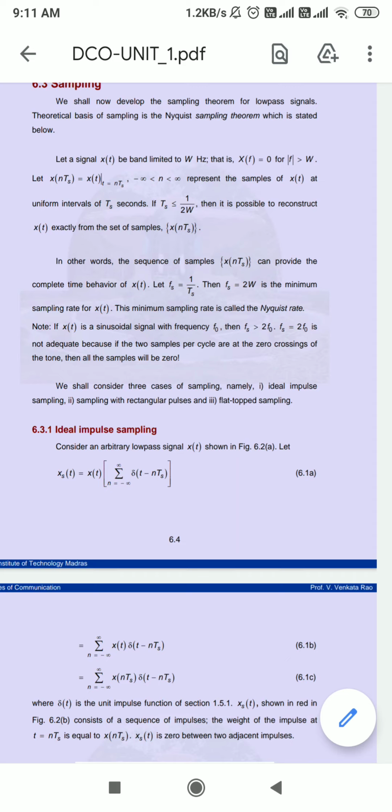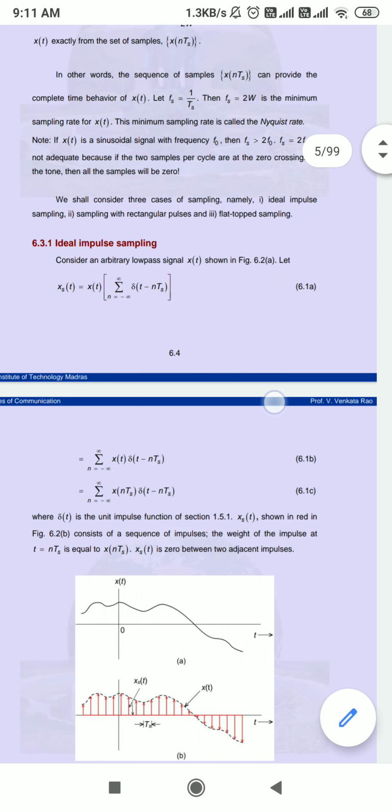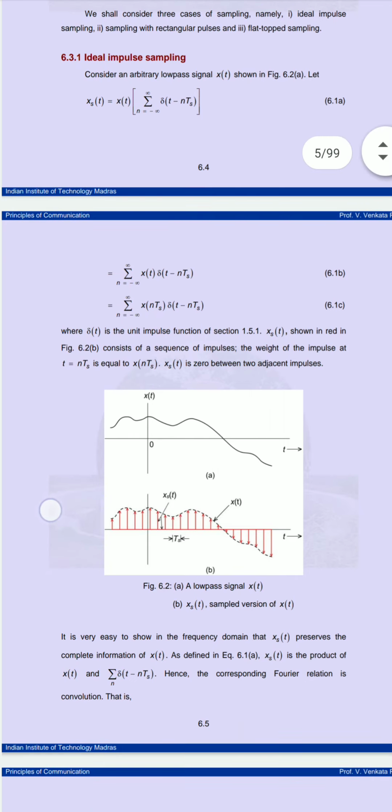Firstly we will see how we do the sampling for the ideal impulse function. Let's consider we have the low pass signal x of t, as shown in the diagram, figure 6.2.